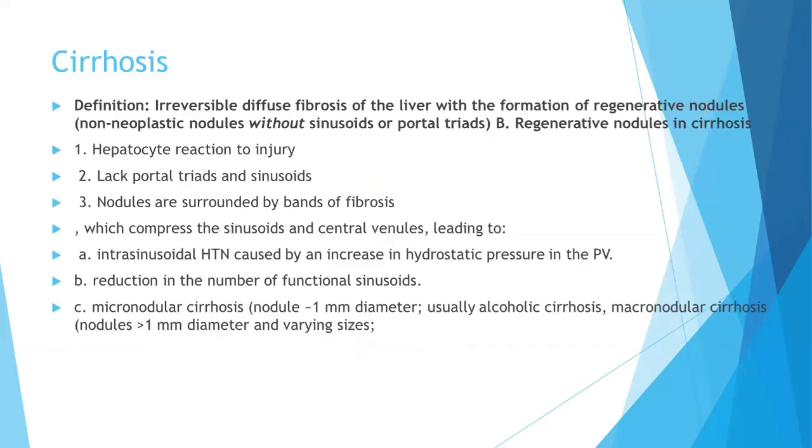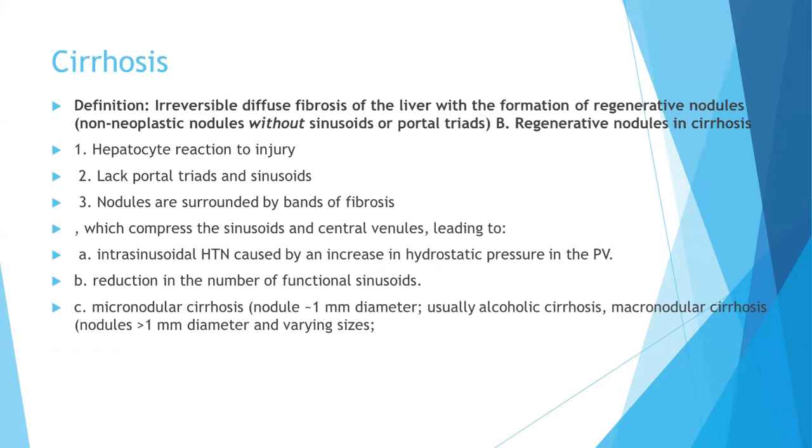Now let's talk about cirrhosis. Cirrhosis is an irreversible diffuse fibrosis of the liver with the formation of regenerative, non-neoplastic nodules without sinusoids and portal tracts. These are hepatocyte reactions to the injury, and they lack the portal tracts and sinusoids.